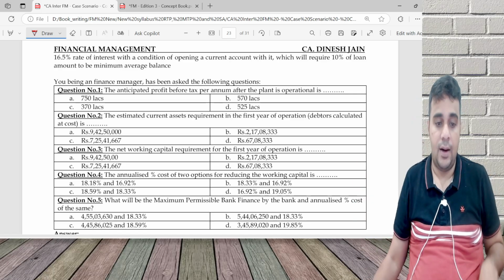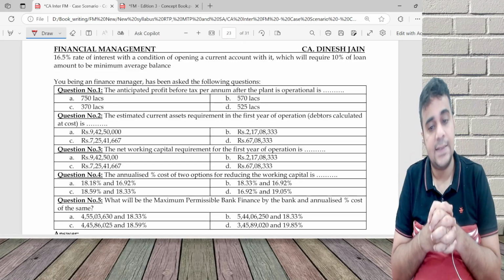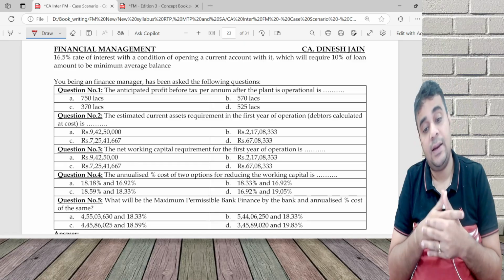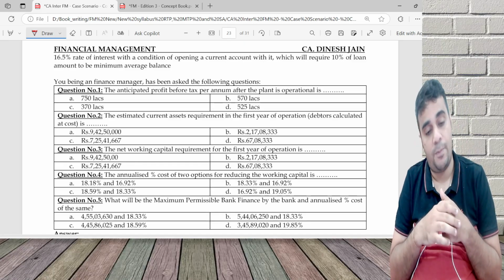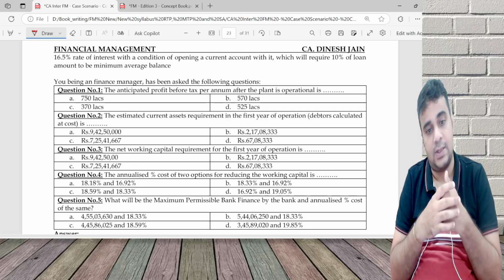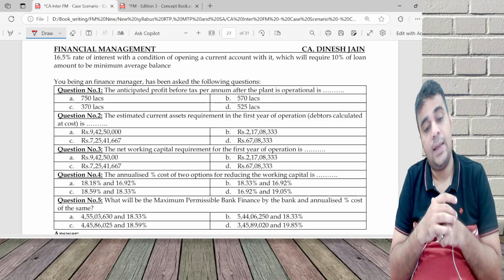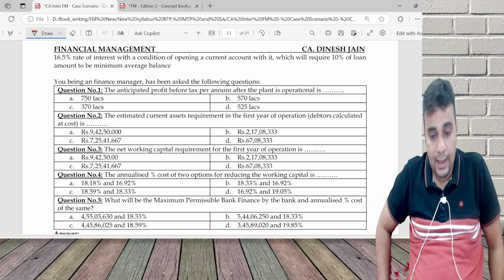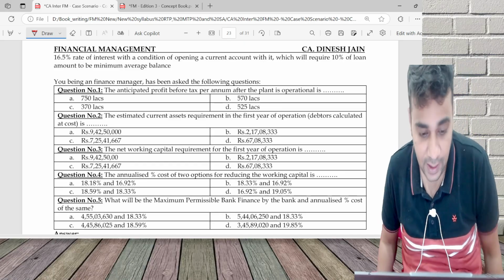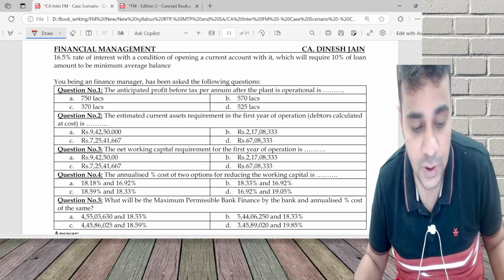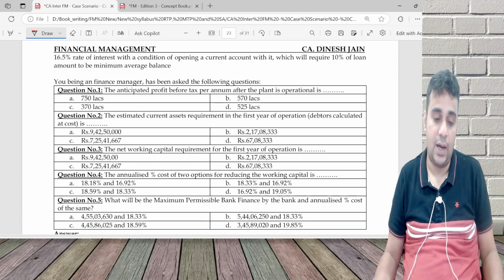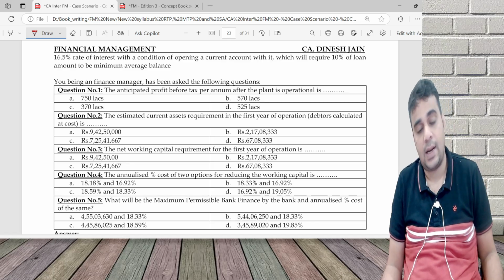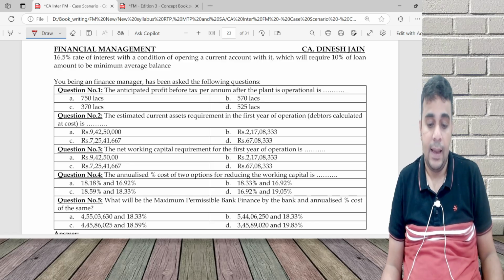For the requirements of the question: anticipated PBT, which will come from a cost sheet; estimated current assets in the first year of operation, debtors calculated at cost. Net working capital is current assets minus the current liability. Annualized cost of two options: I will analyze only one of the two, because once I answer one, the second one will automatically come.